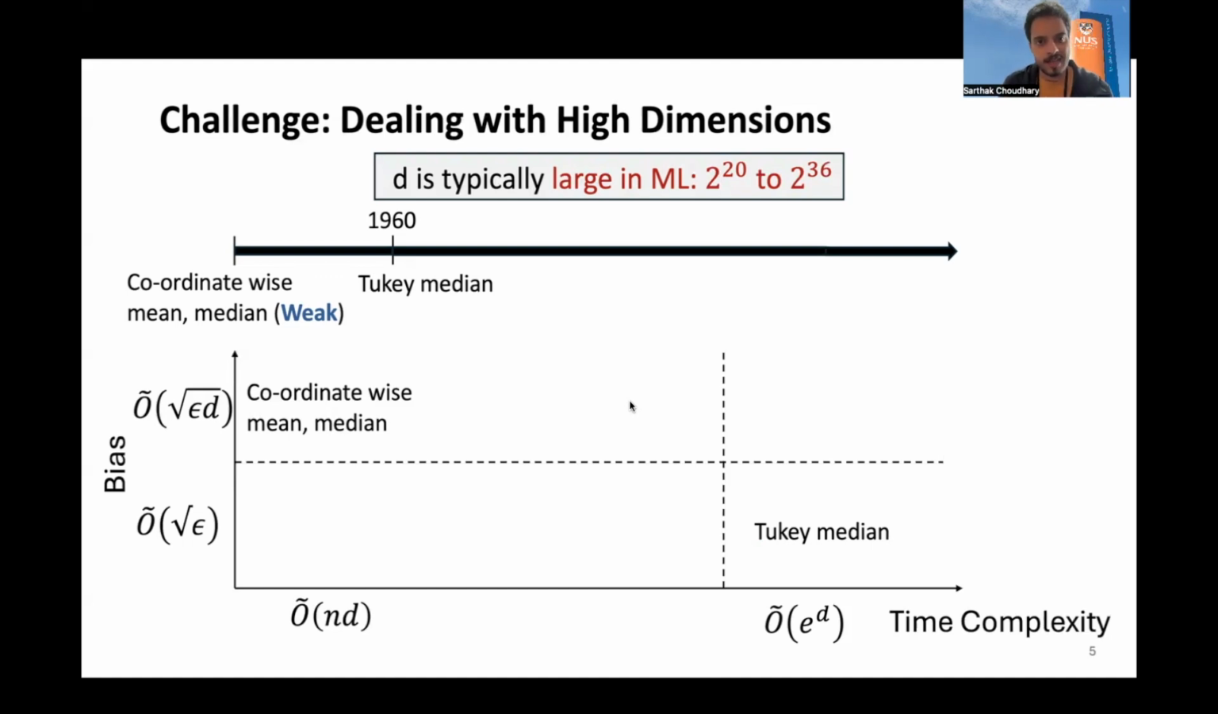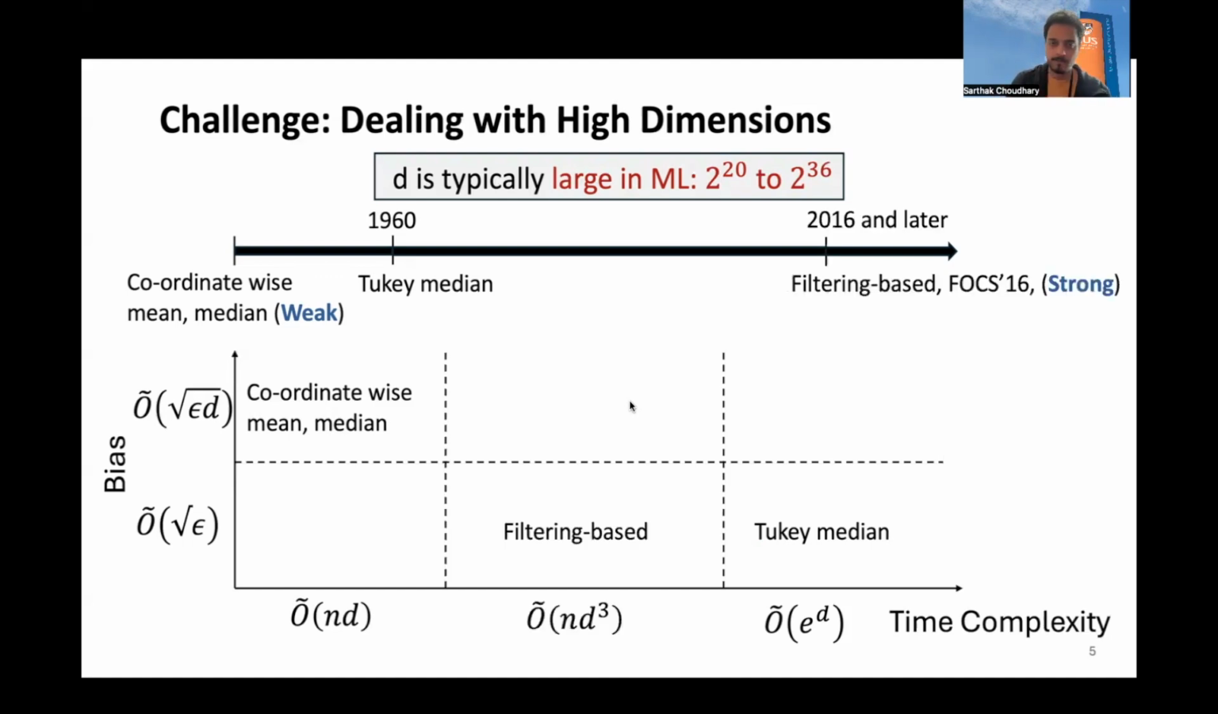So for a long time, nothing happened until very recently, filtering-based aggregators have been proposed. So they are strong aggregators which achieve dimension-independent bias, just like Tukey median. And at the same time, they are the first aggregators which have time complexity polynomial in n and d.